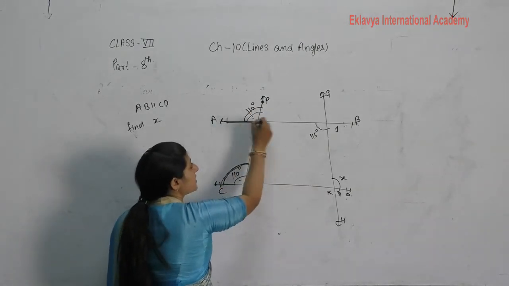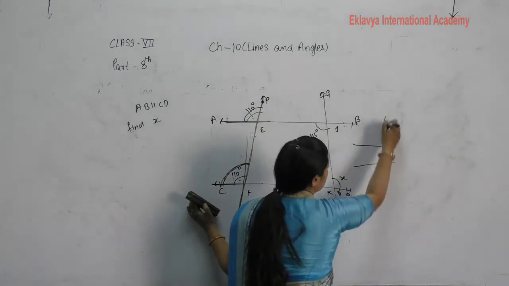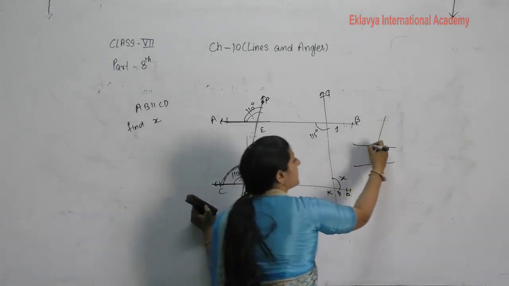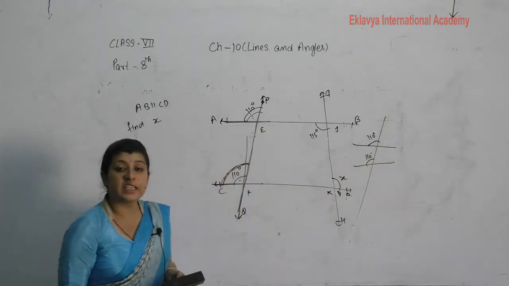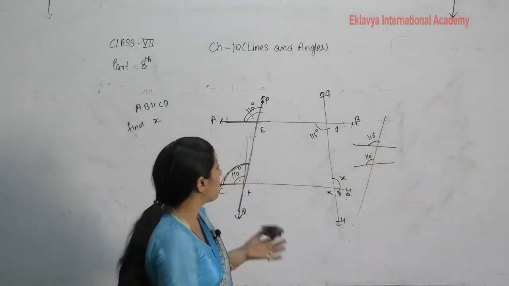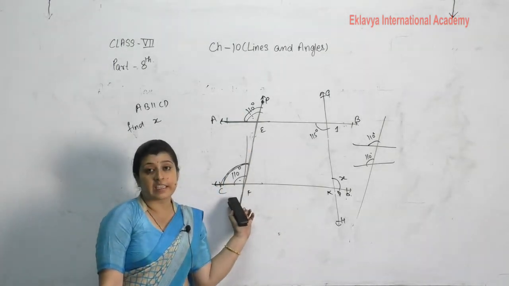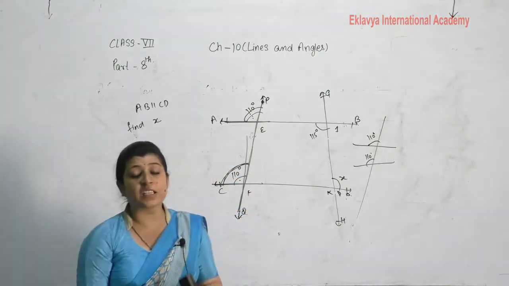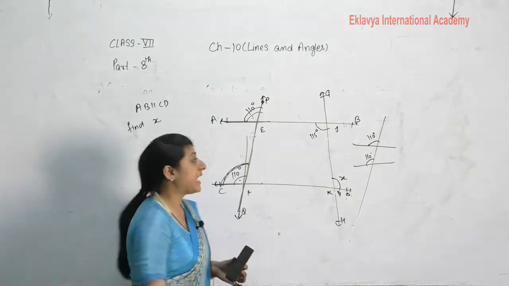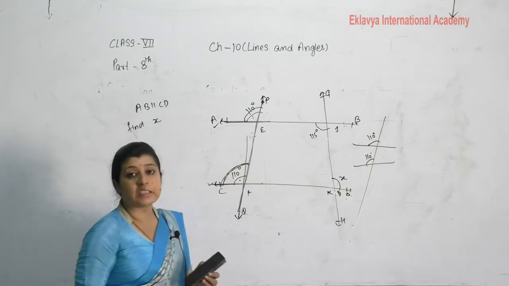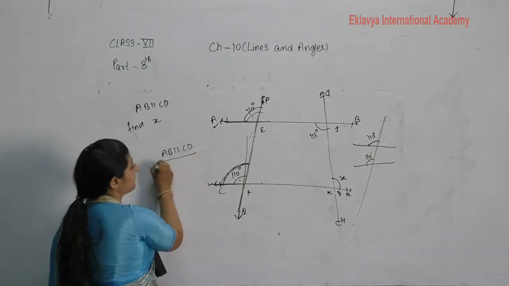These two lines are intersected by a transversal, and this angle is 110 and this also 110. If we see properly, these two angles are corresponding angles, and when a transversal intersects two lines such that their corresponding angles are equal, then these lines are said to be parallel. So according to this information, we can say AB is parallel to CD.